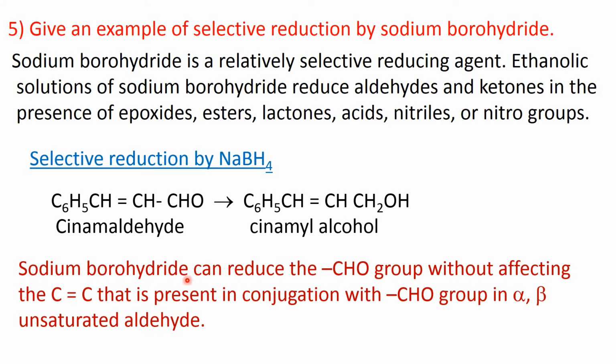So sodium borohydride can reduce this aldehyde group without affecting the carbon-carbon double bond that is present in conjugation with the aldehyde group in alpha beta unsaturated aldehyde. So this is the reduction by sodium borohydride. Though it is a mild reducing agent, it can selectively reduce this carbonyl group, keeping the other reducible groups intact.